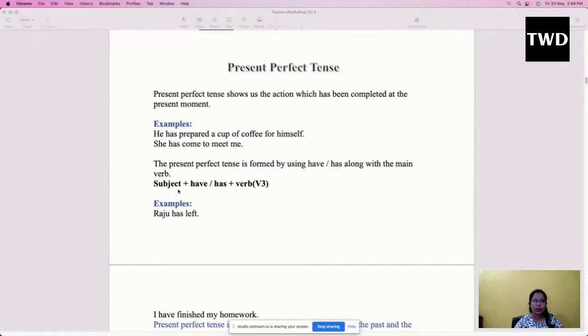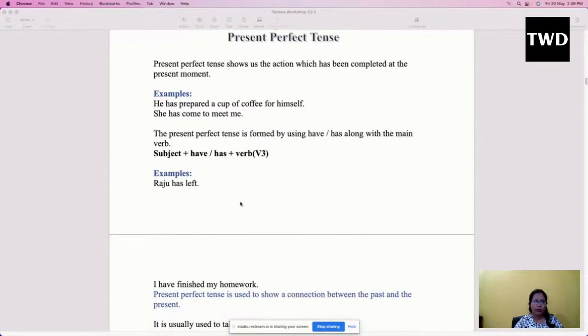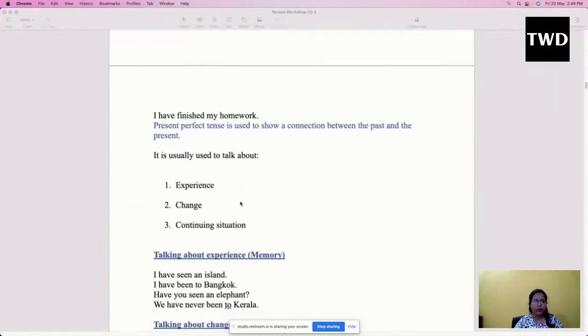Present perfect tense structure would be the subject plus have or has, depending on the type of subject you are using, plus v3 form of the verb. The moment I say v3, that means it is the past participle form of the verb. Yes. So we use present perfect tense to talk about our experience, our past experience, any change which has happened, or continuing situation.